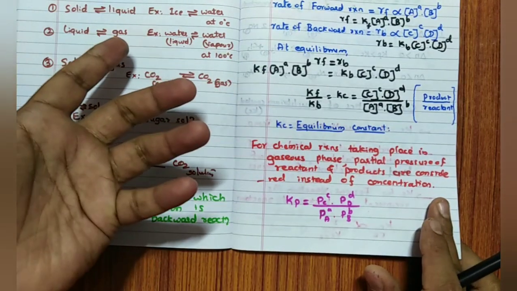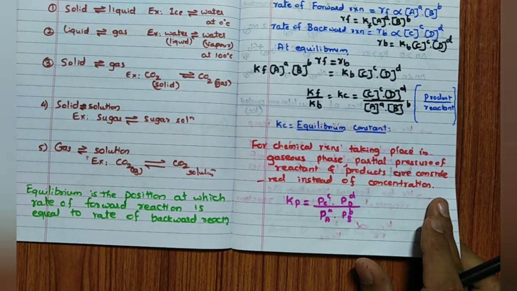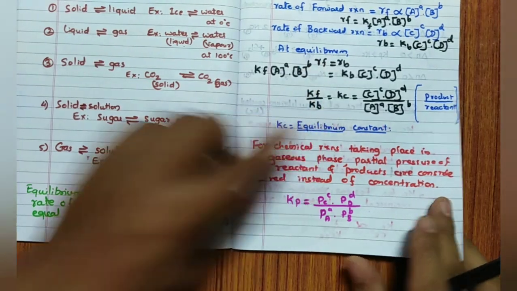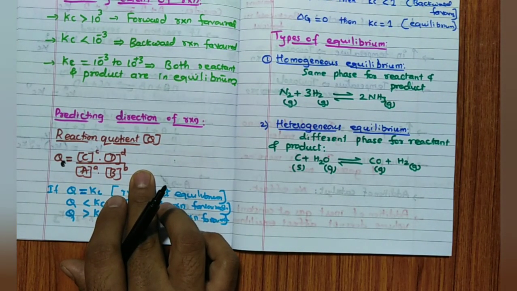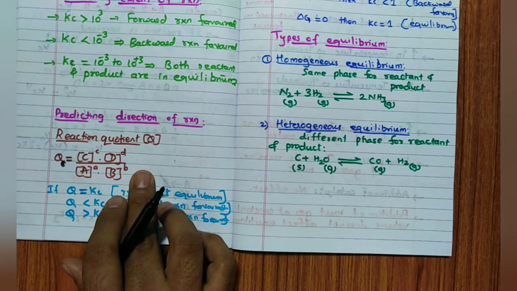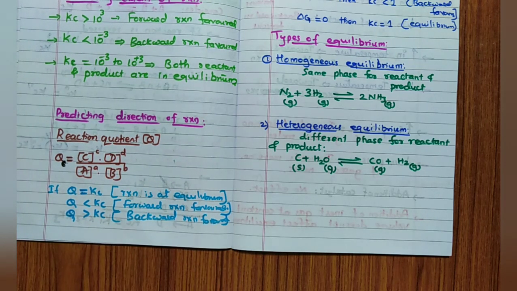Then what is the difference? Remember, Kc is only at equilibrium. This Qc is at any point of time in the reaction. See, each and every reaction will have a particular Kc. In addition to that, there will be some Qc values at different points of time. In such cases, remember how to determine the direction of reaction.